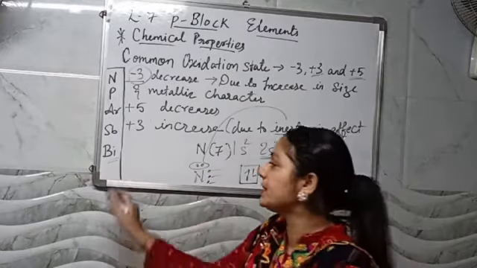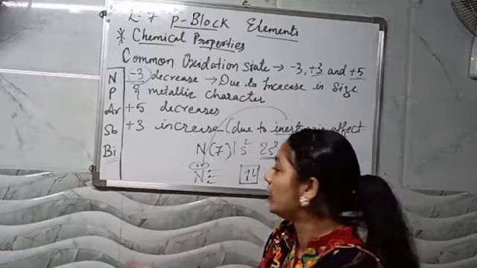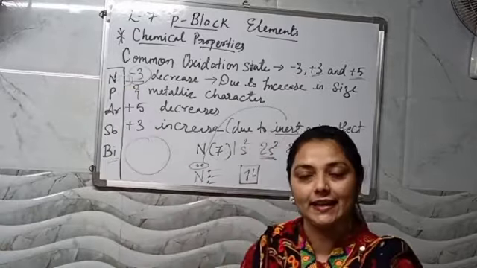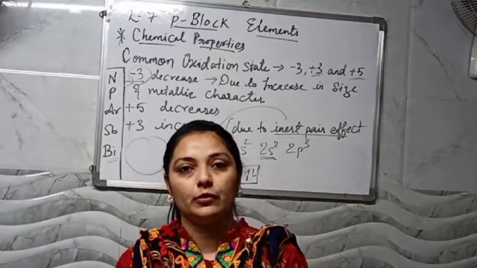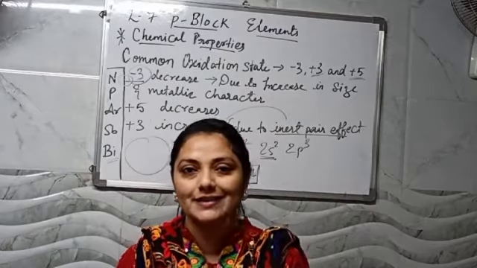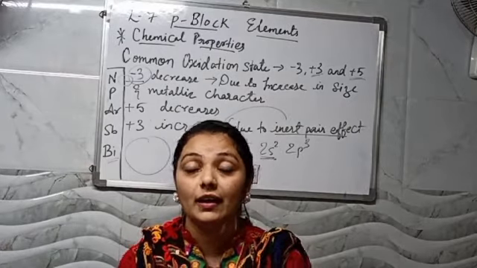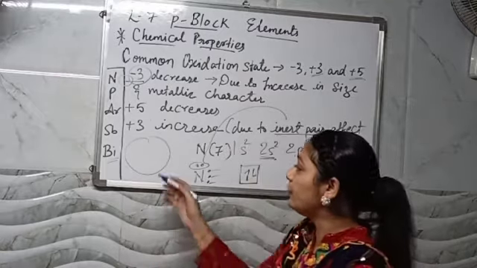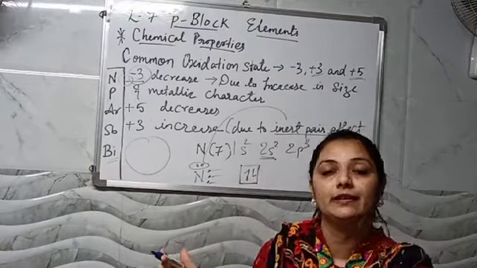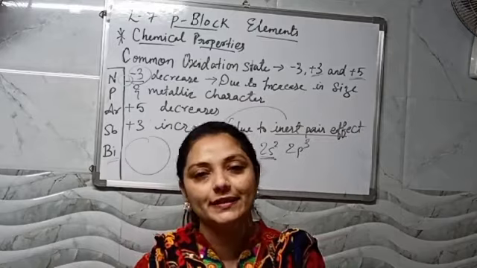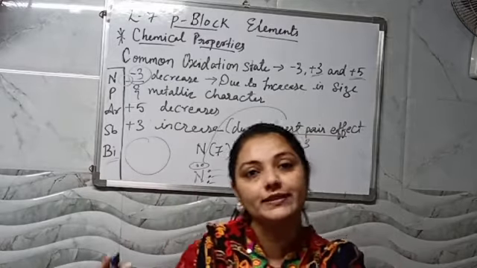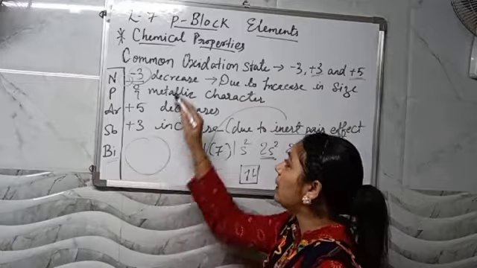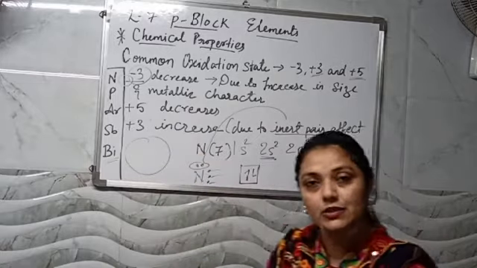Nitrogen की comparison में bismuth में से electron निकालना easy है. क्यों? Because of the big size, whereas nitrogen is having a small size. So nitrogen, when you are removing the 3 electrons, you have to give more energy because it is smaller in size. And if you talk about bismuth, as it is bigger in size, it will be easy to lose the 3 electrons from the outermost shell. Is it clear? So herein we are talking about the common oxidation states also.